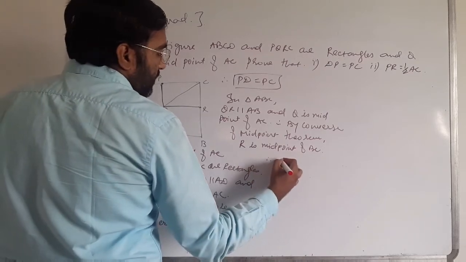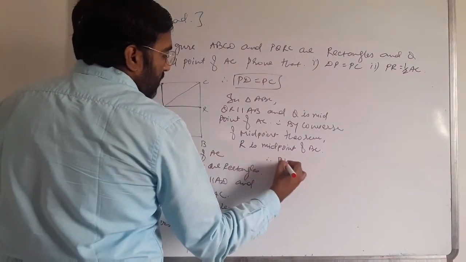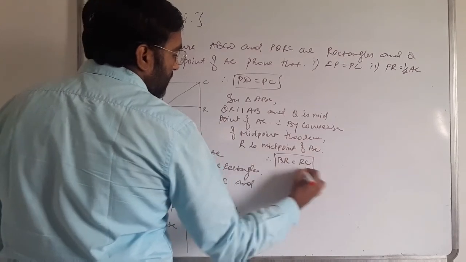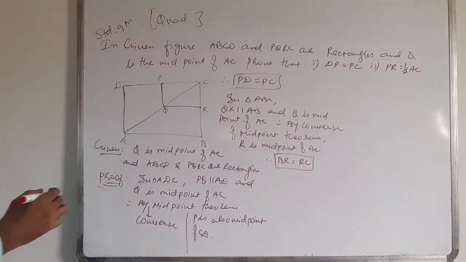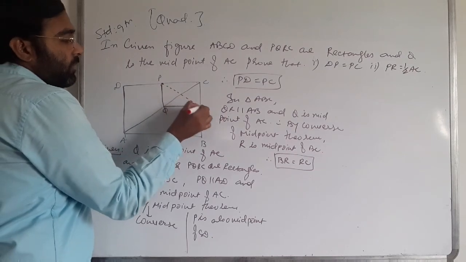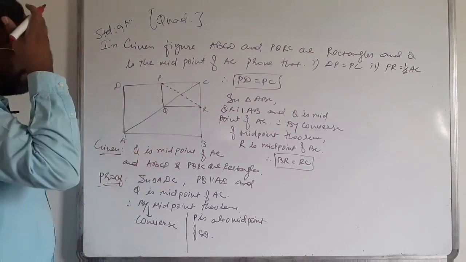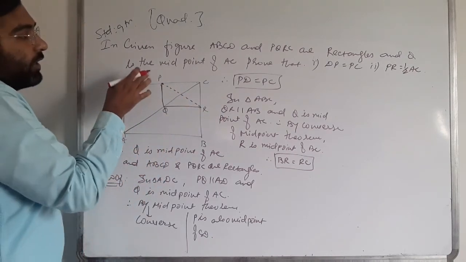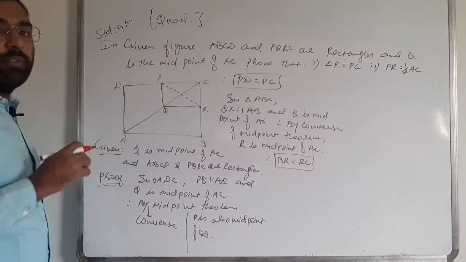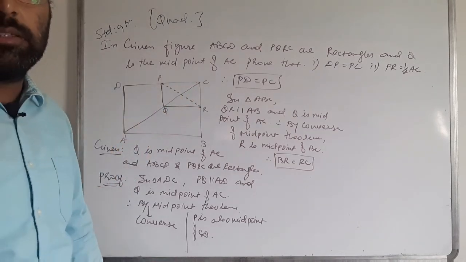Therefore BR is equal to RC. Clear? Now I have to construct a line here, because I have to prove that PR is half of AC.